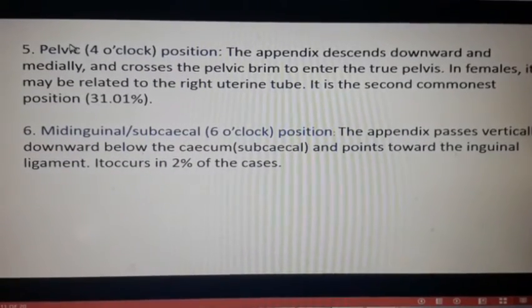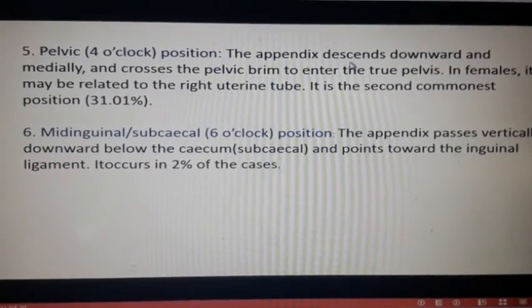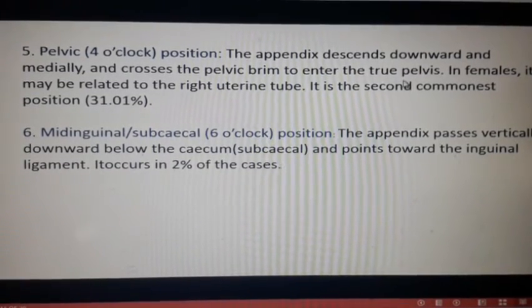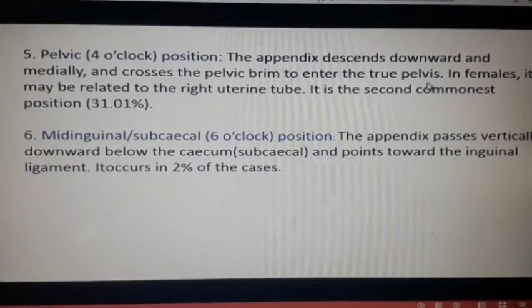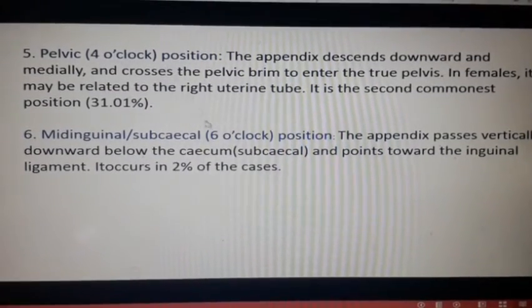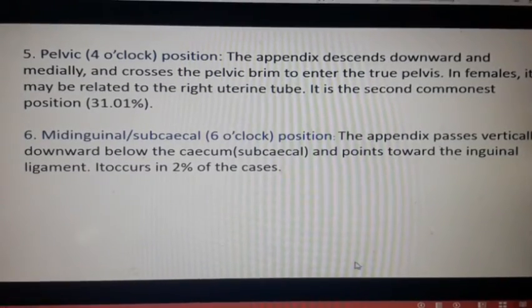The next thing is the pelvic position, the clock position. The appendix descends downwards and medially and crosses the pelvic brim to enter into the true pelvis. As I showed earlier in the picture, it is the pelvic position, the 4 o'clock position, where the appendix was towards the pelvis.